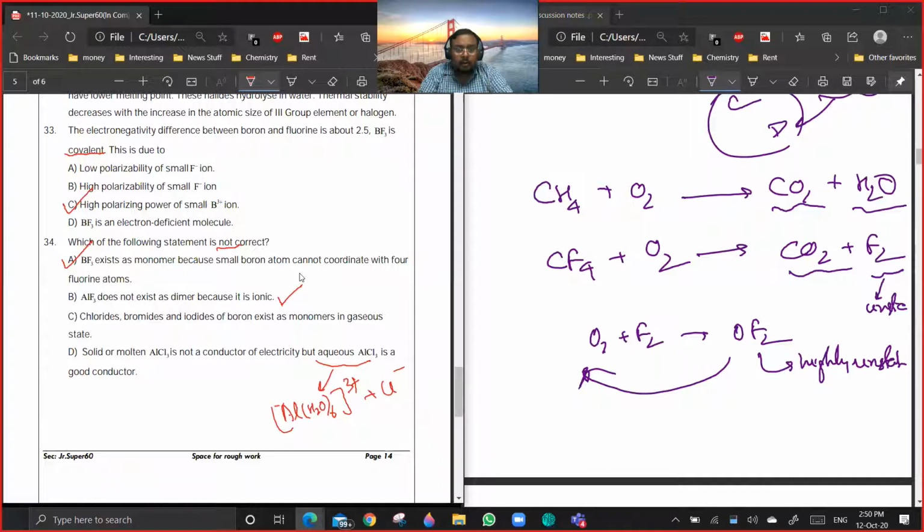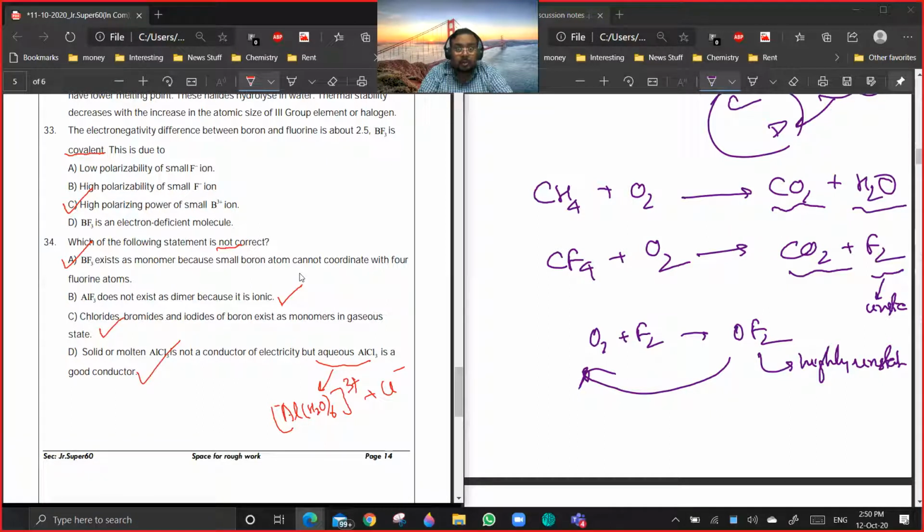Yes. Yeah, because of the formation of ions. In molten form, it will not form ions. Whenever you are getting ions, it will be a good conductor. Because you see, water has a very small amount of H+ and OH-. Any ionic substance, if you put in water and it dissociates to give ions, will drastically increase the conductivity of water. Are you getting the point? Yes or no? So you see, in B, C, and D, all are correct statements actually.